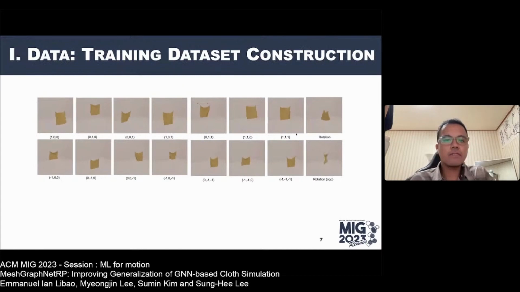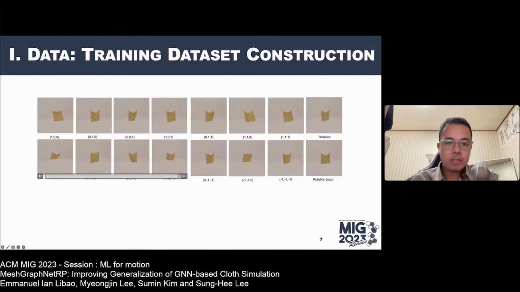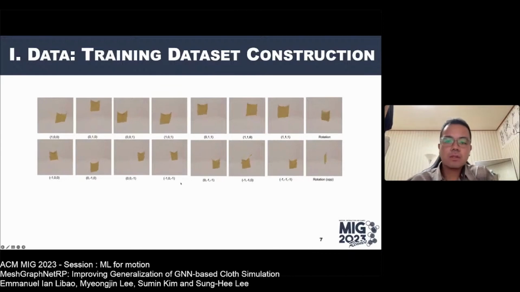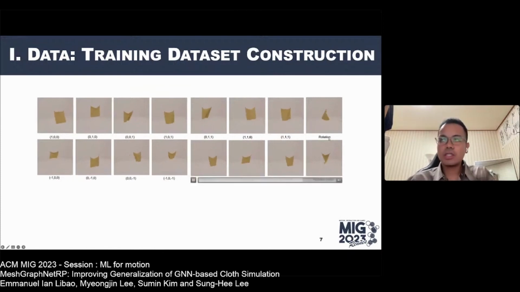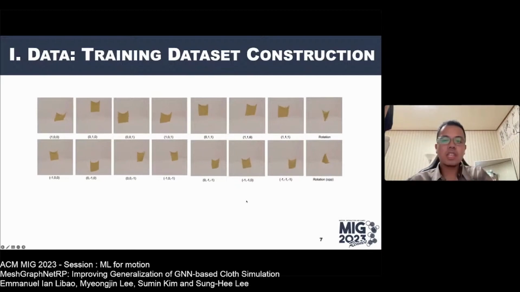Shown here are the different trajectories we use for our training dataset. We used ArcSim Cloth Simulator for this. The trajectory uses a square cloth with 1024 vertices, and it only includes 14 translation trajectories and 2 rotation trajectories. We are able to learn the model properly using only these motion trajectories.